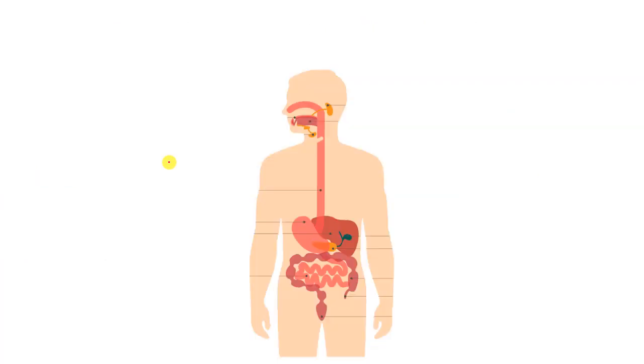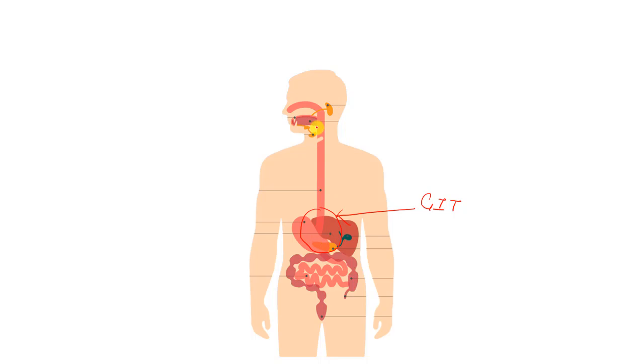First is enteral route. So enteral meaning intestines. So drug goes into the gastrointestinal tract. So this is a gastrointestinal tract or a GIT. So drug is going through this system.